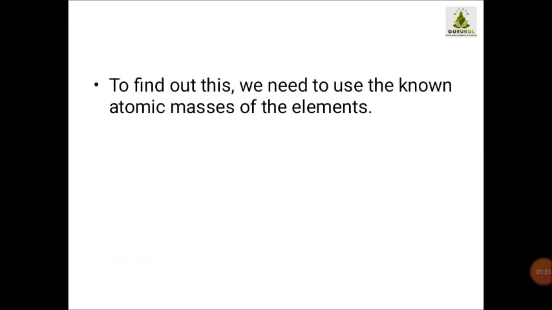Now to find this out, we need to use the known atomic masses of the elements. Atomic mass I am going to teach you after this session, in the next concept. But for now, understand that we are going to check the weight of an atom. The atomic mass of each element is constant, which we will be studying. Maybe this word is a little bit new to you, but don't get shattered when I use such words. So to find this out, we need to use the known atomic masses of the elements.